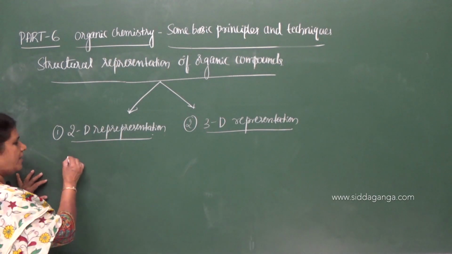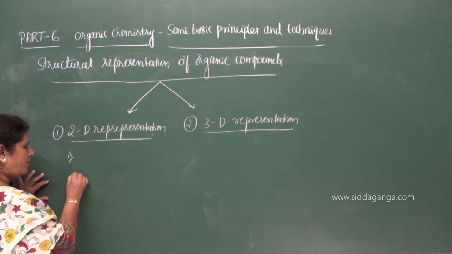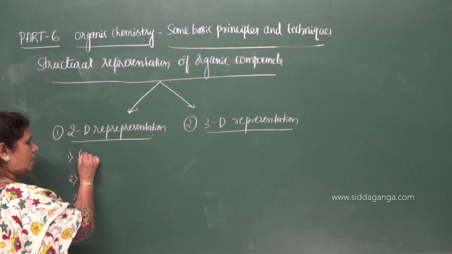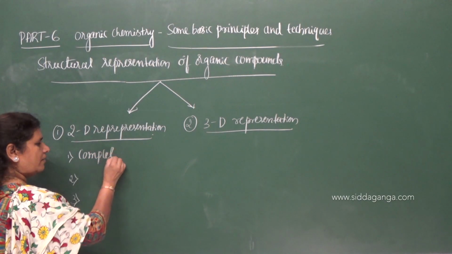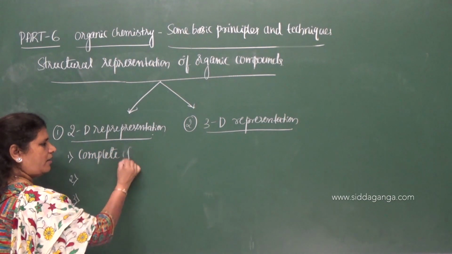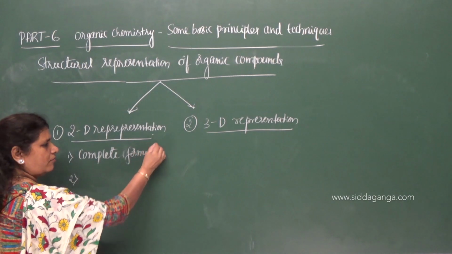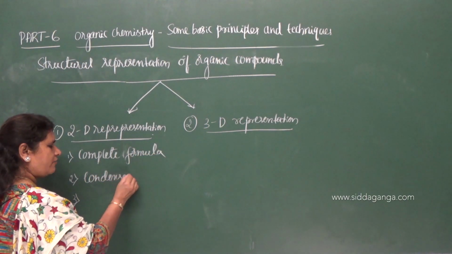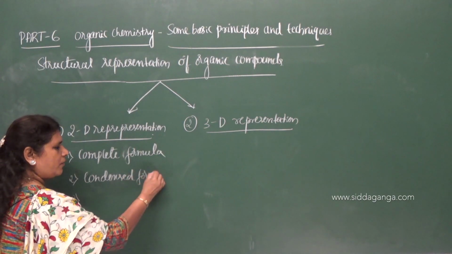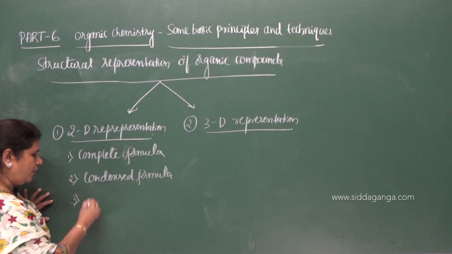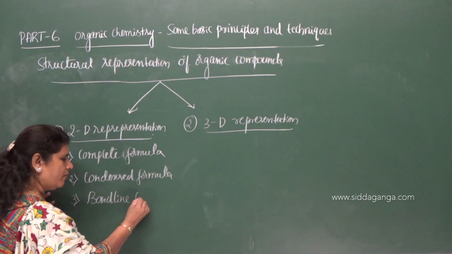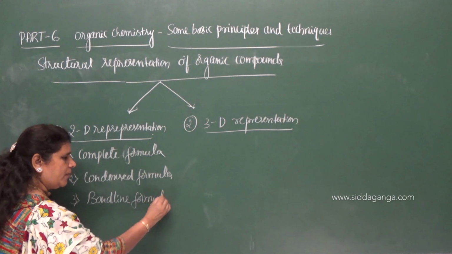In two-dimensional representation, again we have three types. What are those? Complete formula, next one is condensed formula, and the third one is bond line formula.